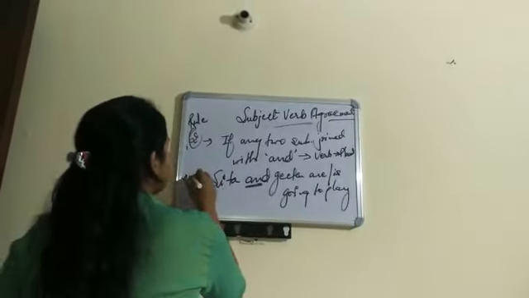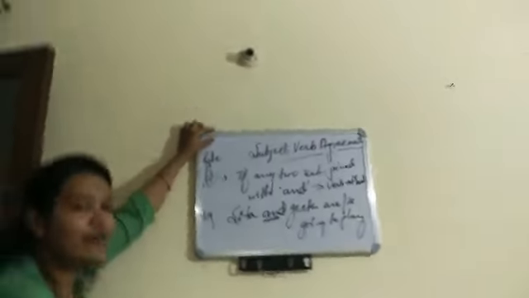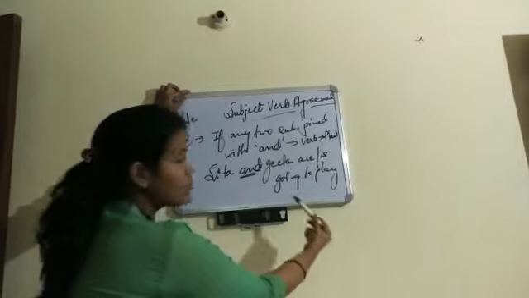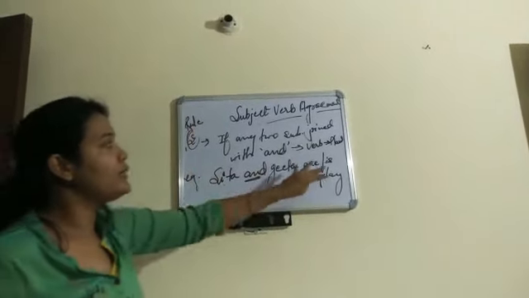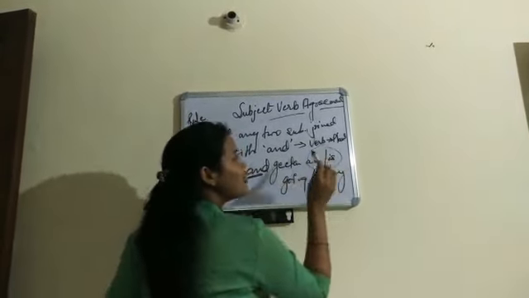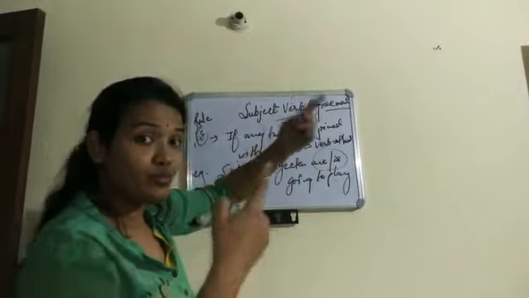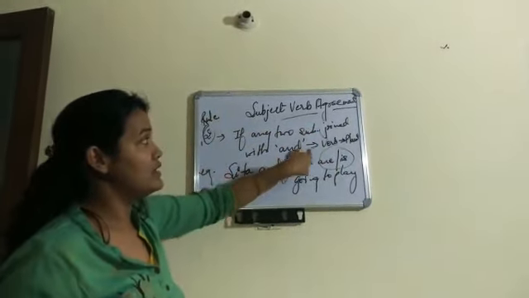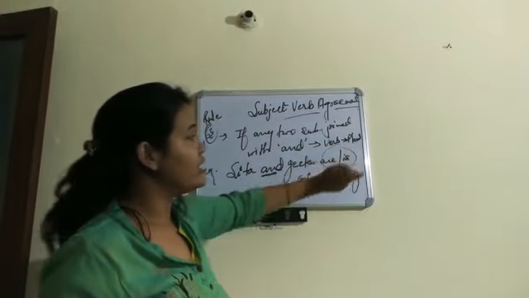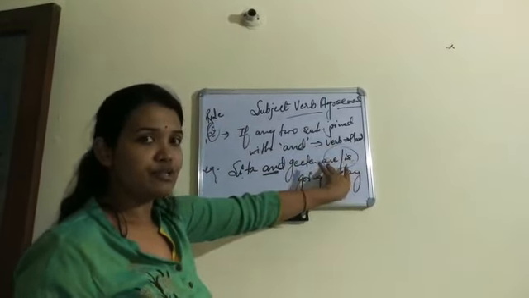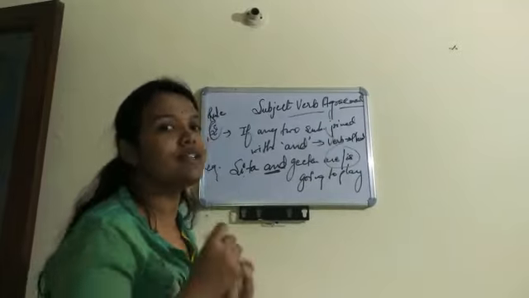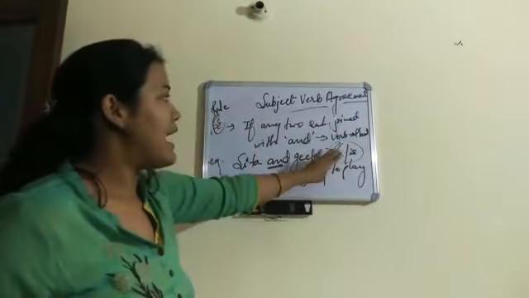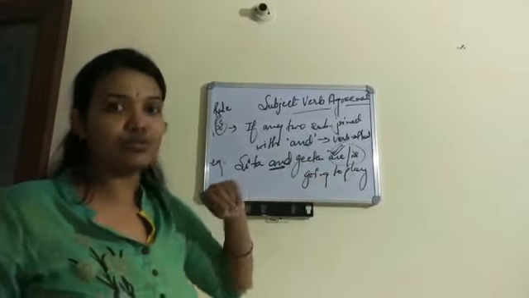If we have this sentence, what will be the right answer? We move on to the rule: if any two subjects are joined with "and," the verb will be plural. So is "are" plural or is "is" plural? Yes, the answer is "are." So, Sita and Geeta are going to play.